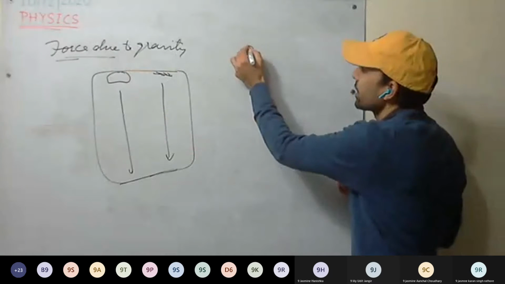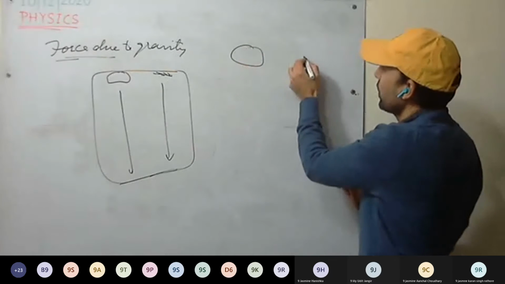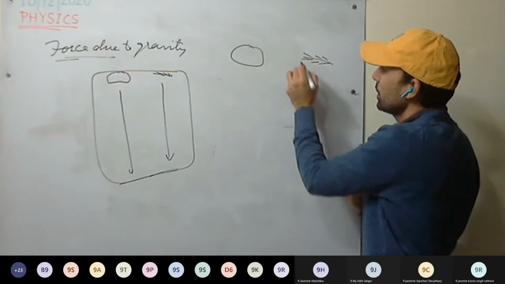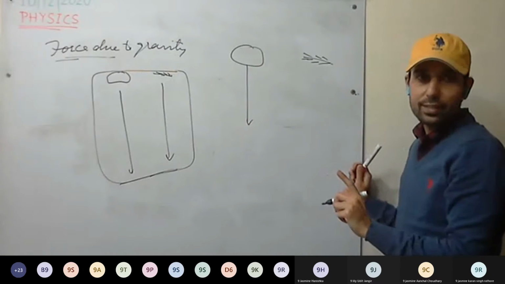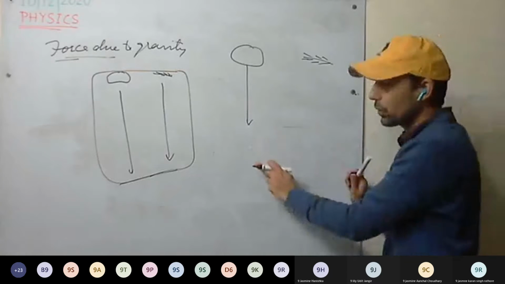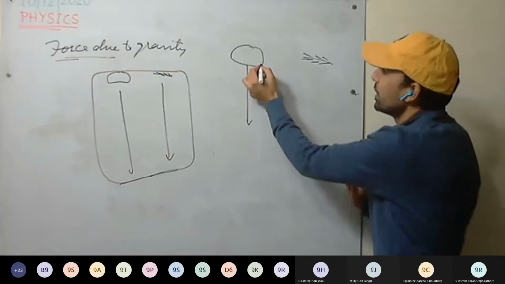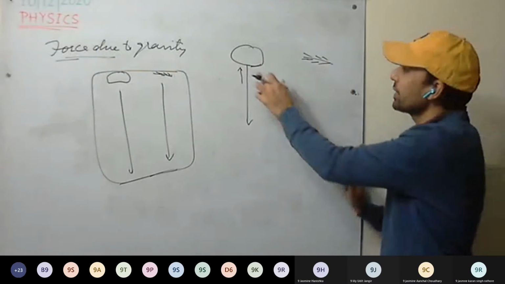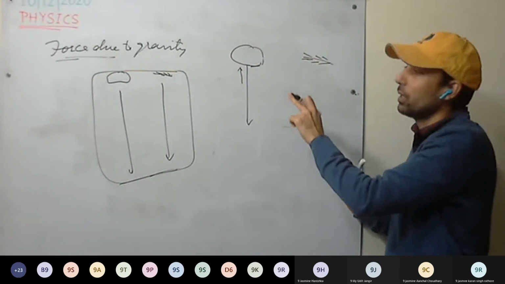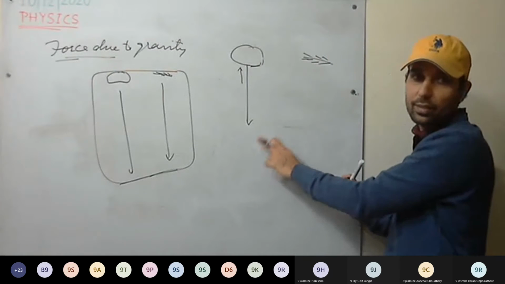Before that, if you drop a stone and a feather from your roof, which will reach first? The stone will reach first, because the stone has less buoyant force because of air and less viscous drag.